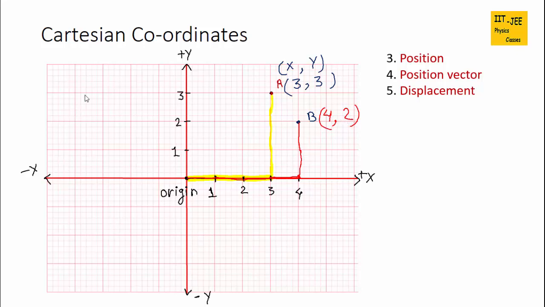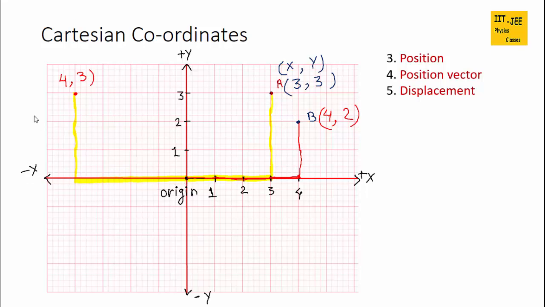Suppose we have a point right here. We will start from the origin and go horizontal 1, 2, 3, 4. 4 is the value of x. Now how much vertical? 1, 2, 3. 3 for vertical. So 4 is the value of x and 3 is the value of y. Here from the origin we are going left.